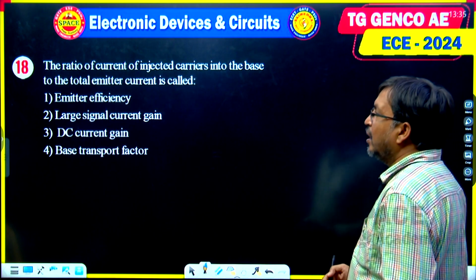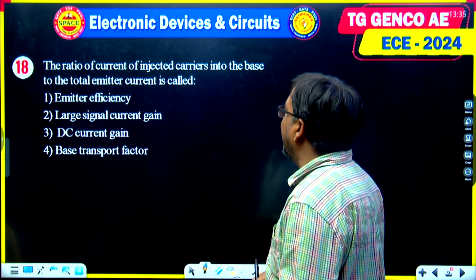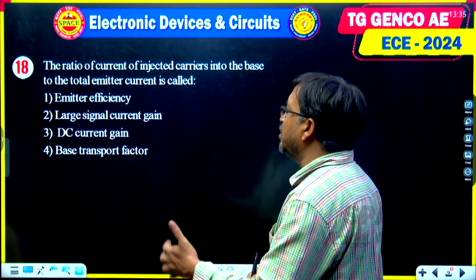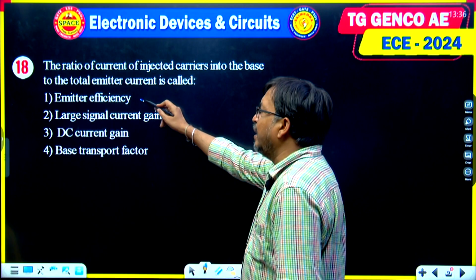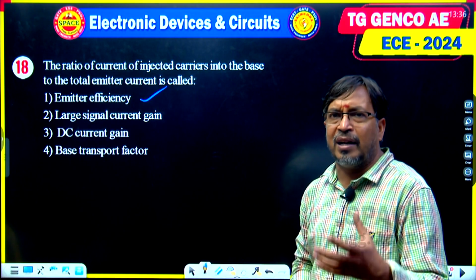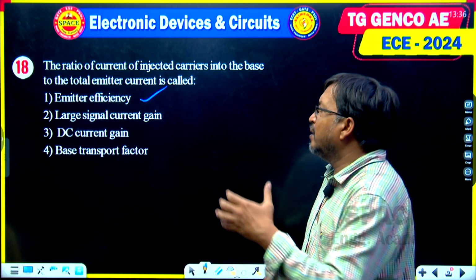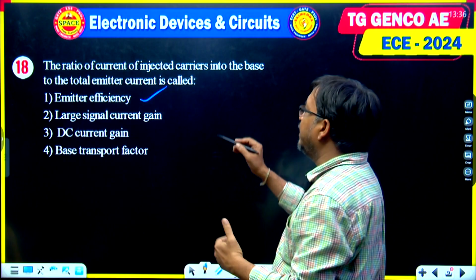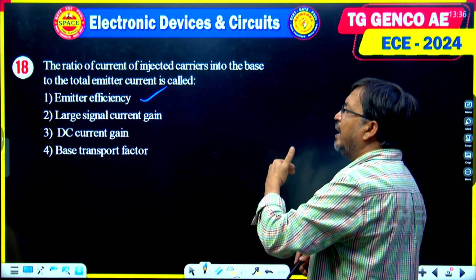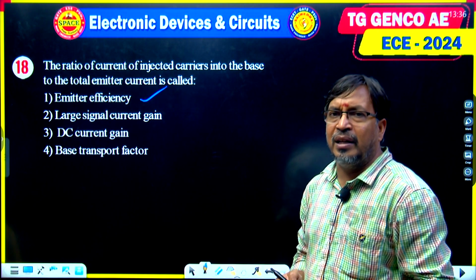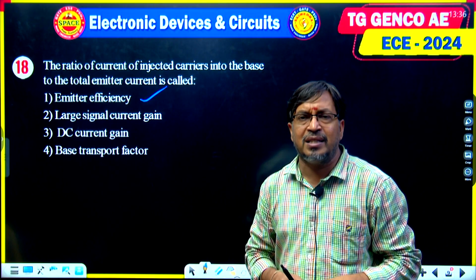Next question, question number 18. The ratio of current of injected carriers into the base to the total emitter current is called, simple question, that is what? Emitter efficiency. This is a basic transistor fundamental question to explain transistor operation. The ratio of current of injected carriers into the base to the total emitter current is called emitter efficiency. So these are the questions related to electronic devices topics.